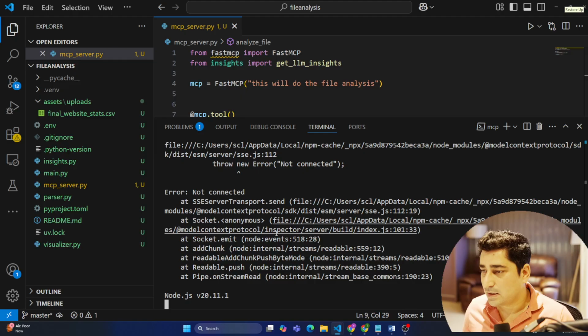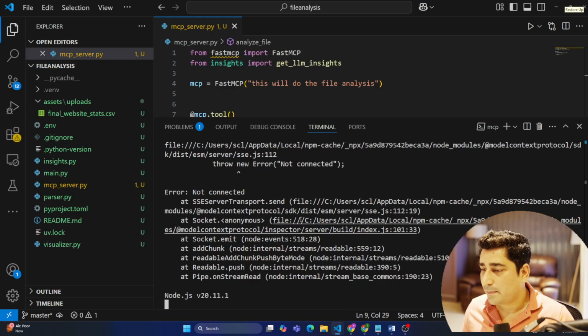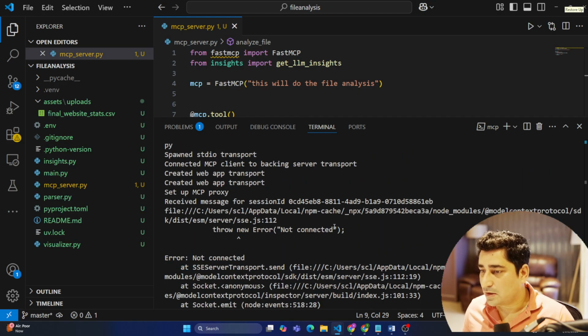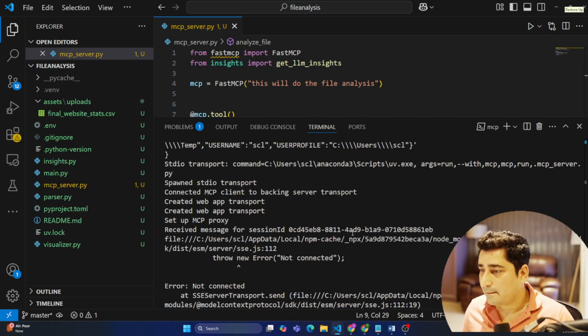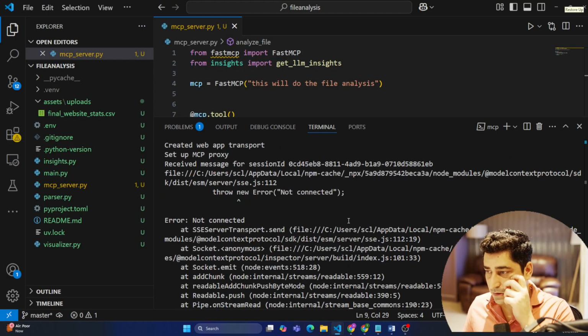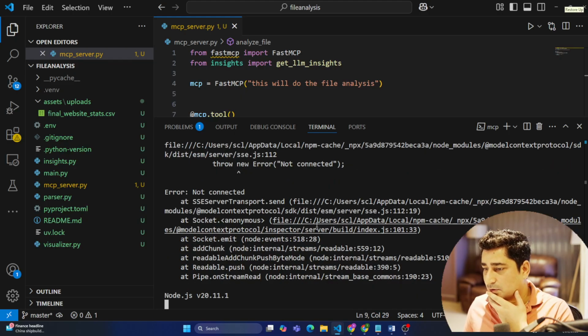So what is the issue? Throw new tool error, not connected. It seems it is not able to connect. Okay, so this is the issue, npm cache file, model context protocol.